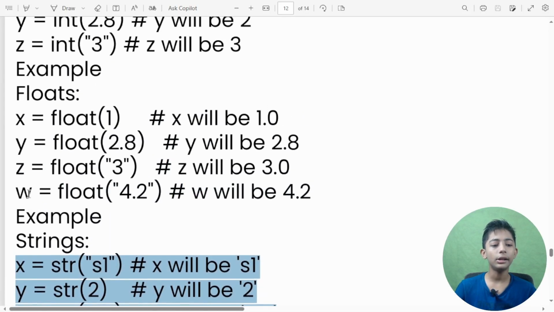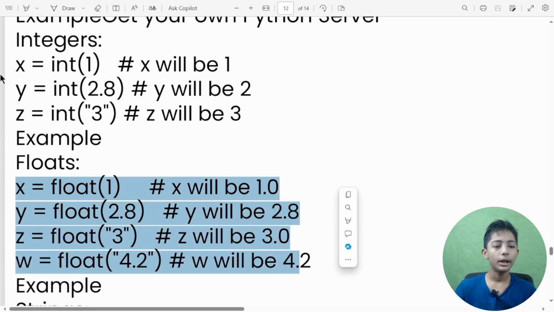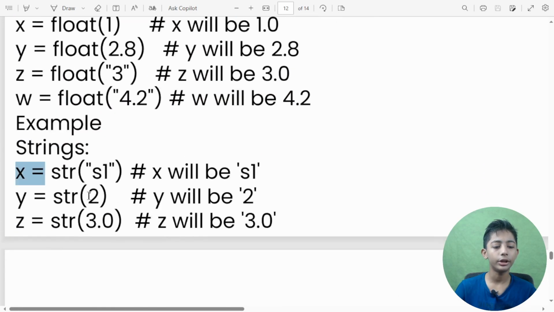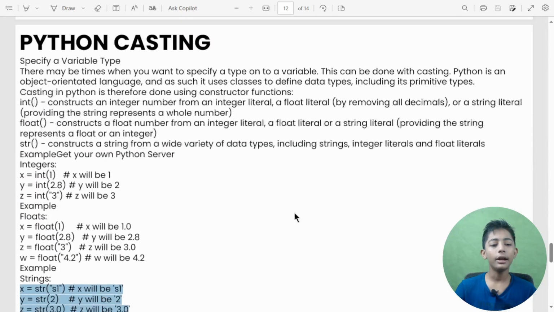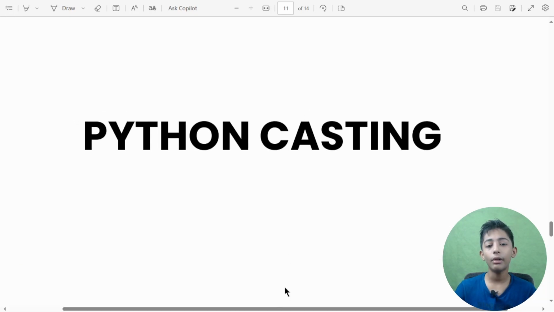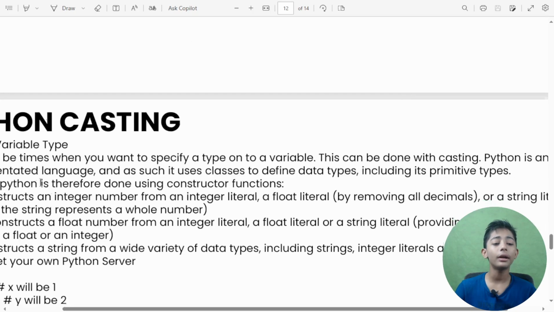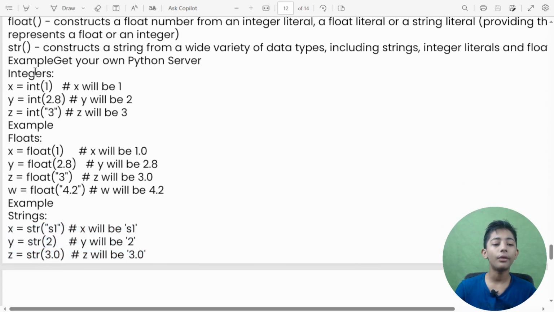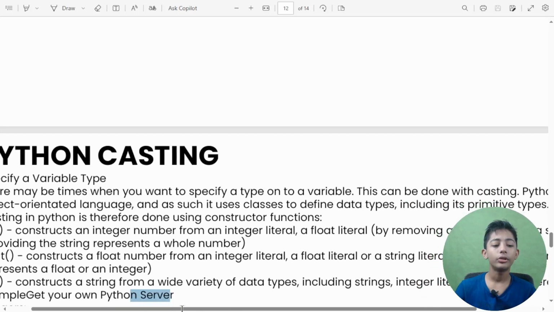So these three things I have told you about: floats, integers and strings. Here you can see it very easily, this video about Python casting. In this video I told you about Python casting, and in Python casting I told you about integers. I gave you an integer example, a float example, and a string example also.